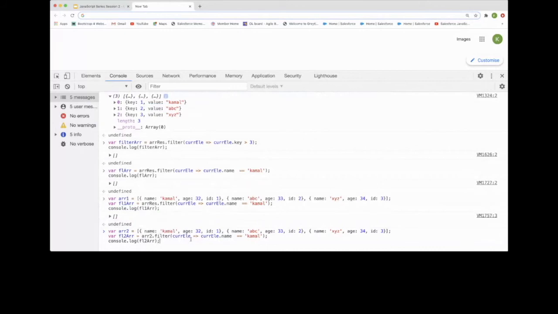So that's how filter is working. In the case of filter, we are getting a new, shorter array that matches the given condition.